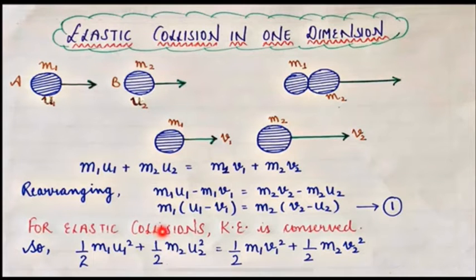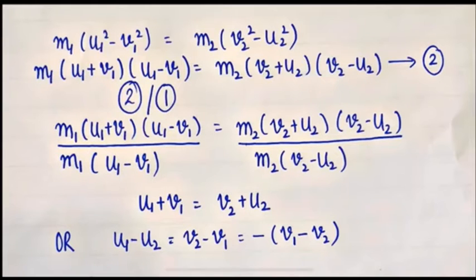Now we all know that for elastic collision, kinetic energy is also conserved. So half m1 u1 square plus half m2 u2 square is equal to half m1 v1 square plus half m2 v2 square. We can take half common from each term and cancel it. Rearranging this equation, we get m1 (u1 square minus v1 square) is equal to m2 (v2 square minus u2 square).